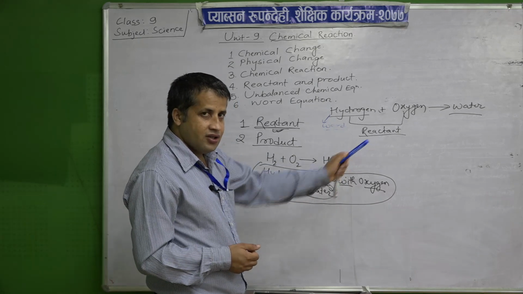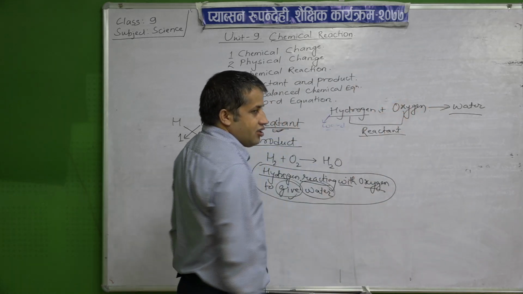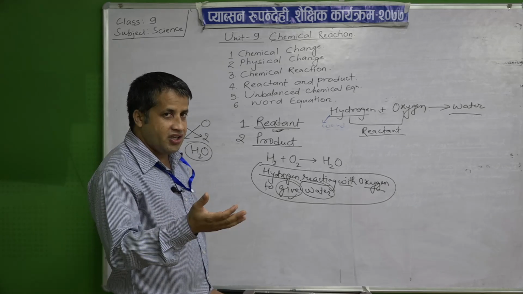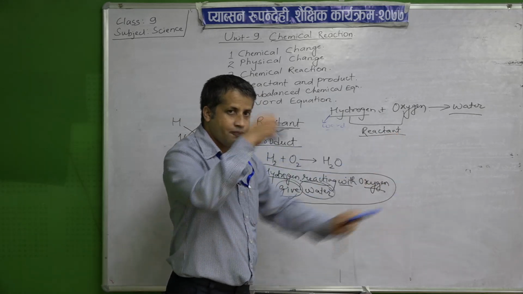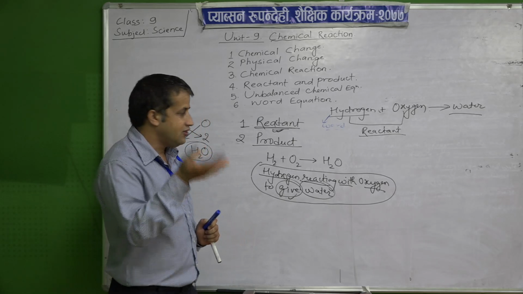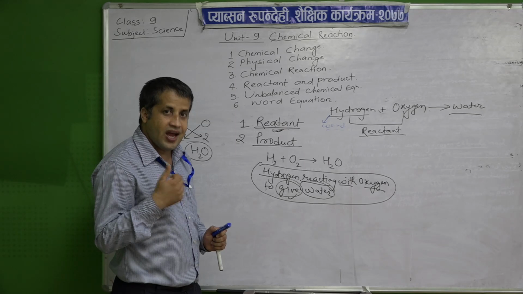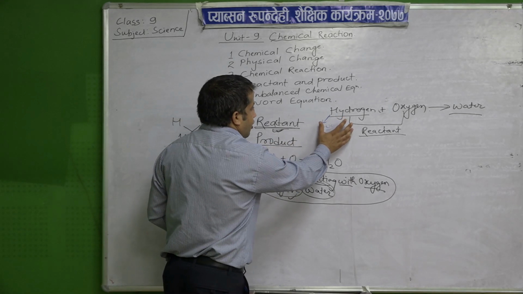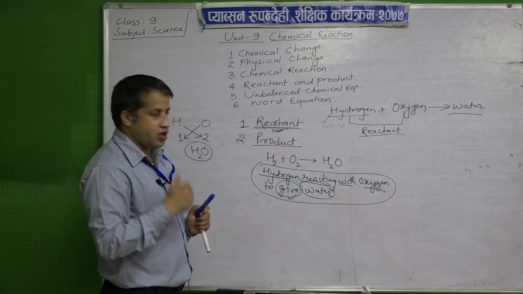And the thing which is formed after the reaction has occurred, a new substance with different properties from the reactant, that product, that thing which is produced there, water, that is what? The product. Okay, that is the product. In this manner you can understand what is reactant and what is product.